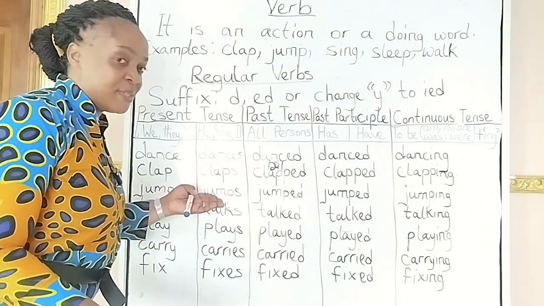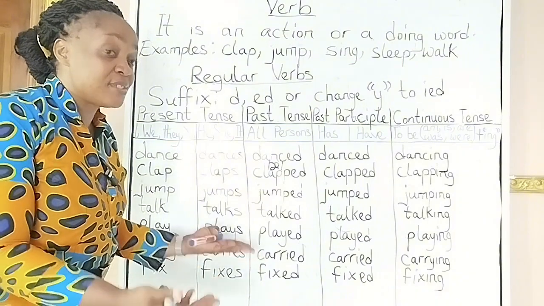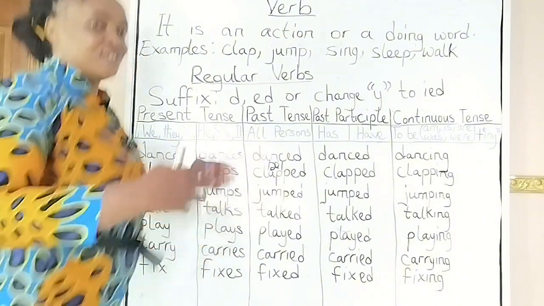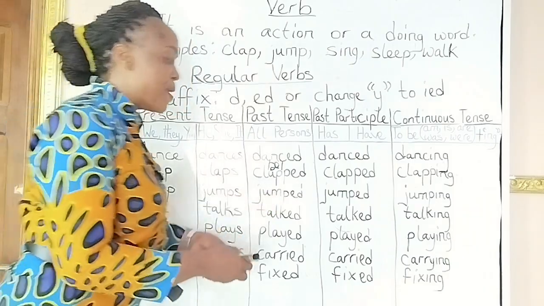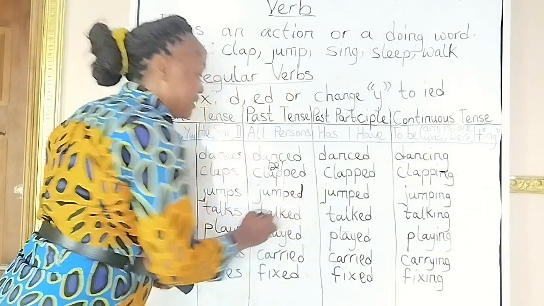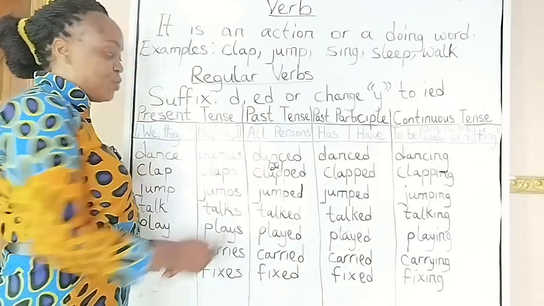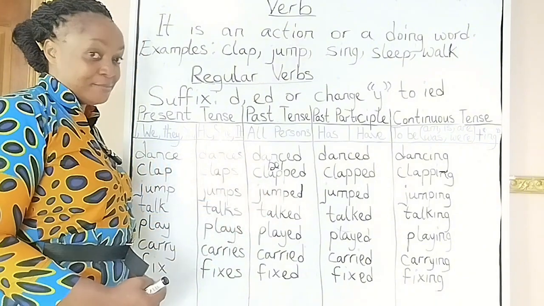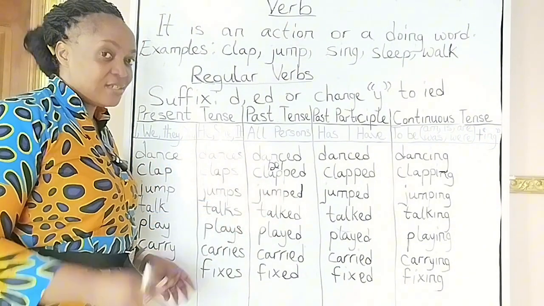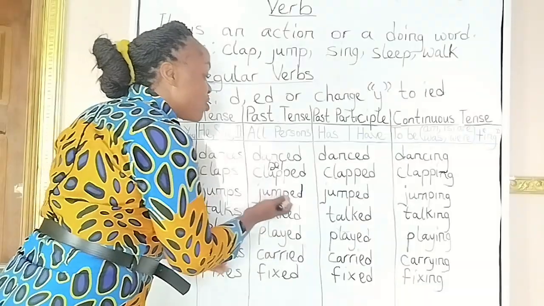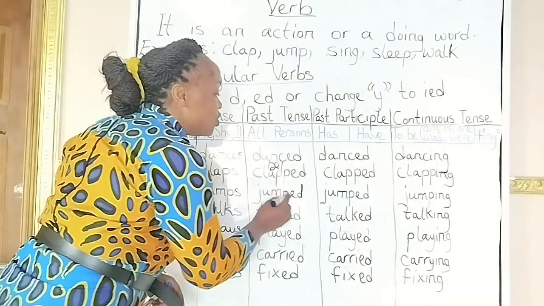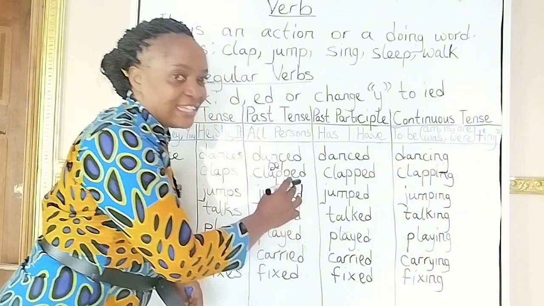When it comes to the third person singular, we say jumps. He, she, it jumps. All right. Now, when it comes to the past tense or past participle, the rule states that we should add ed. Why didn't we double the P here? Have you ever wondered? We didn't because we have two consonants. So when you have two consonants at the end, you just add your ed.